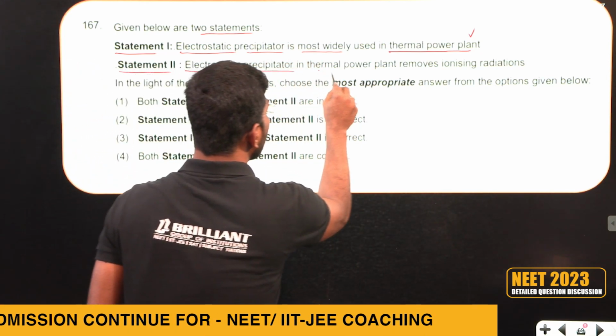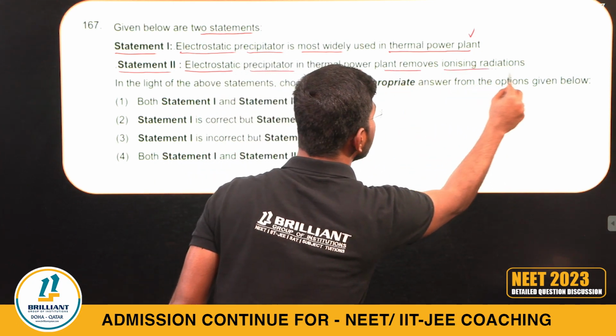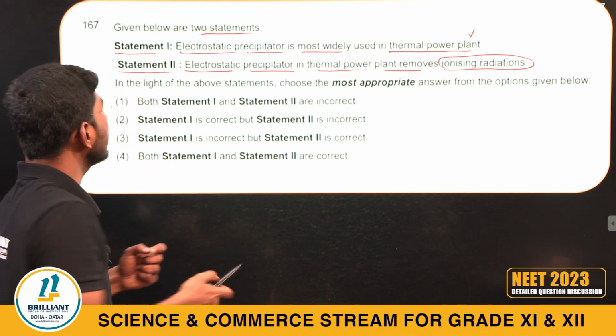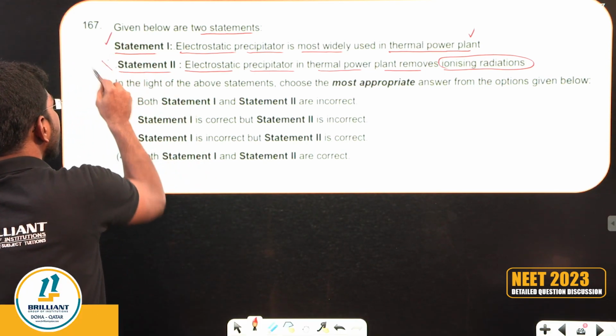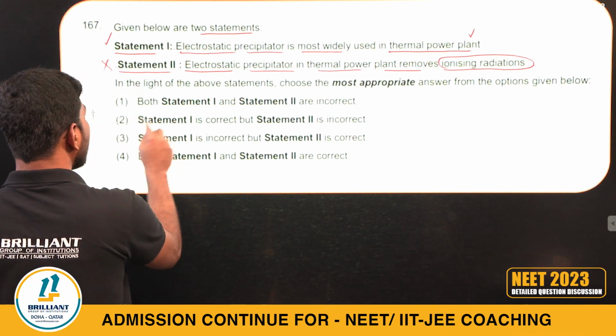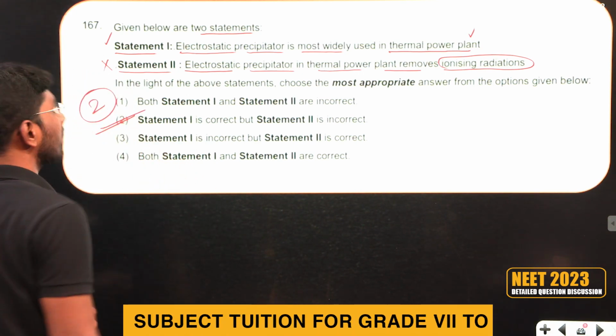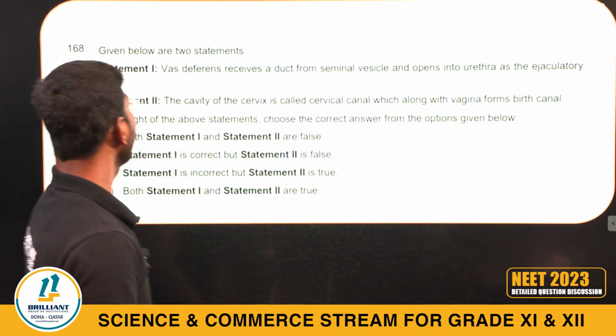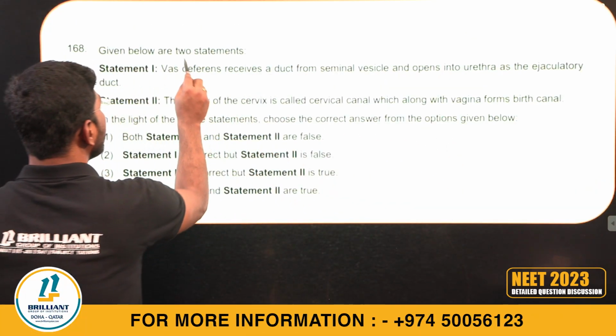Electrostatic precipitator in a thermal power plant removes ionized gases? No, they remove smaller particles. So the answer is: statement 1 correct, statement 2 wrong. Statement 1 is correct, but statement 2 is incorrect. Option 2 is the right answer. 167. Next, 168. Given below are two statements.